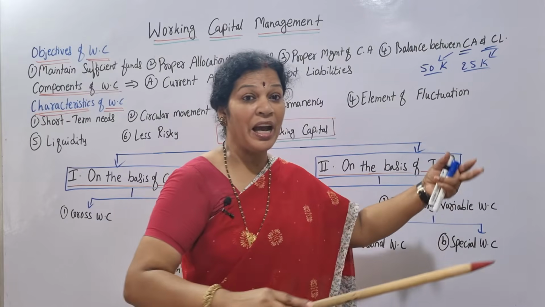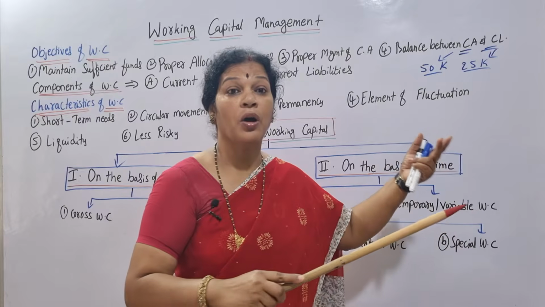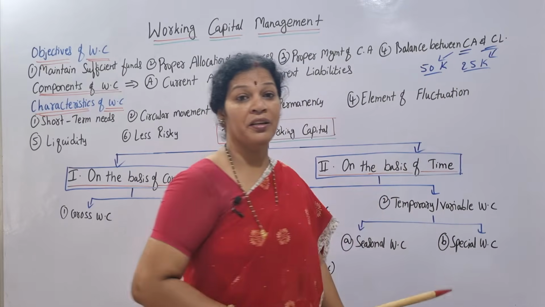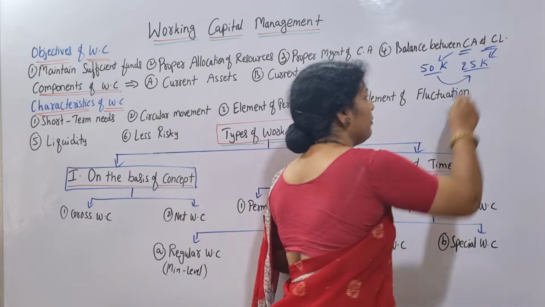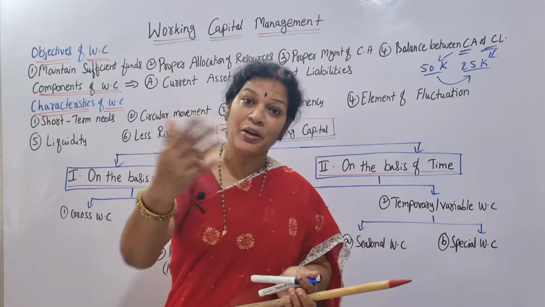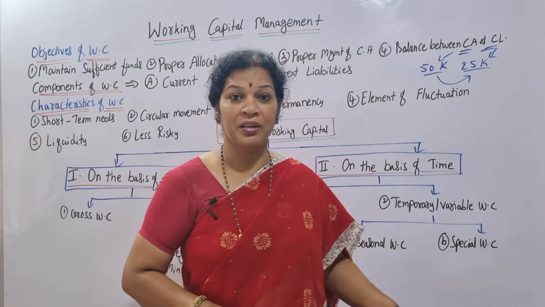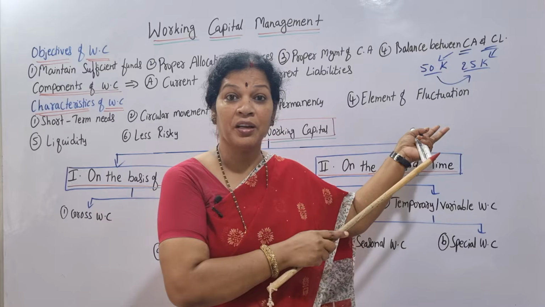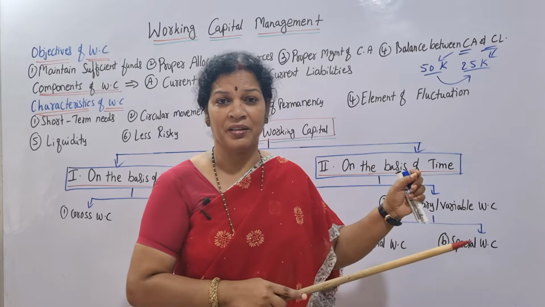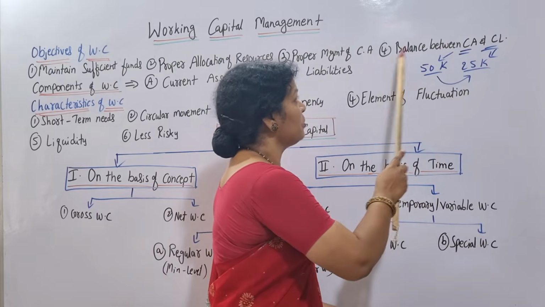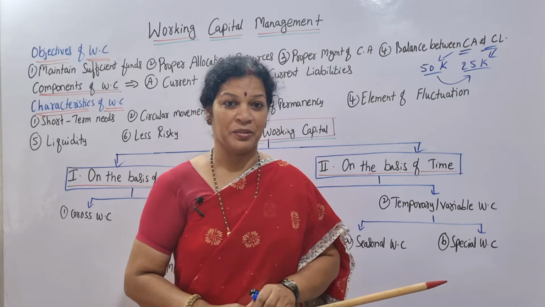Current liabilities we have to pay quickly, we will not delay it. So how do we pay this 25k? From 50k only. From current assets we are going to pay the current liabilities. Only 25k current liabilities, whereas current assets are 50k. I have enough funds, I can pay. So in such a case, you can say balance is there between the current assets and current liabilities.